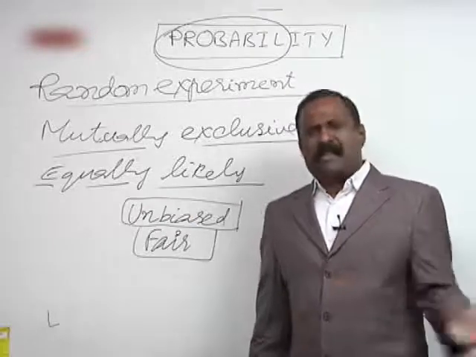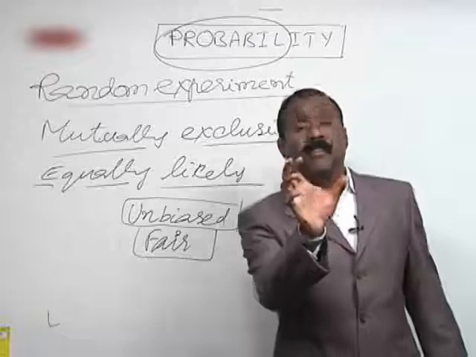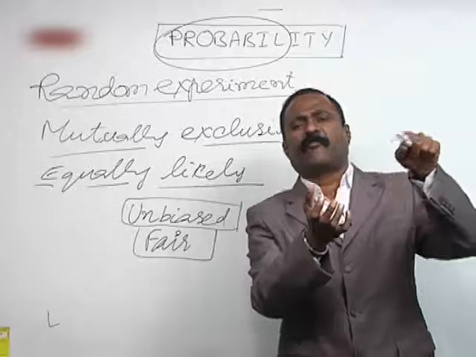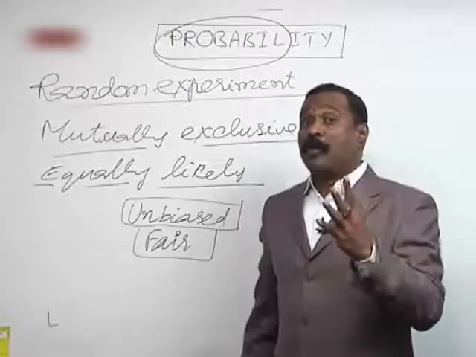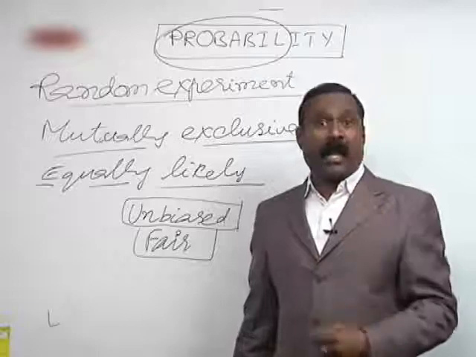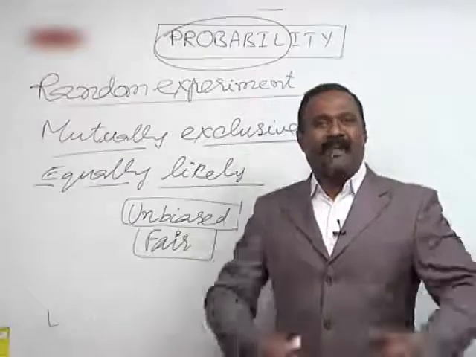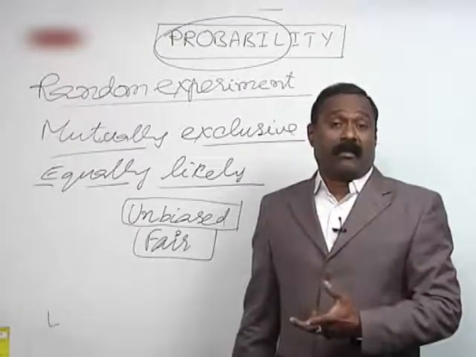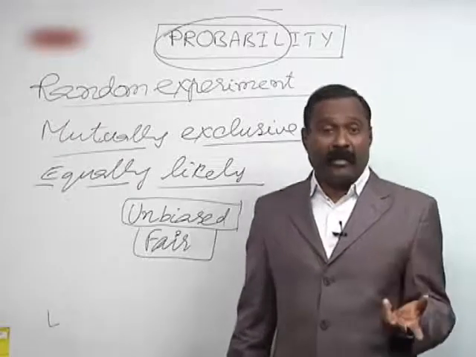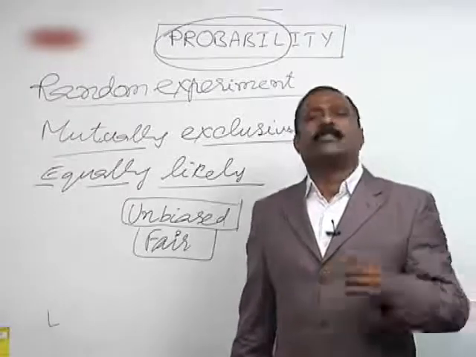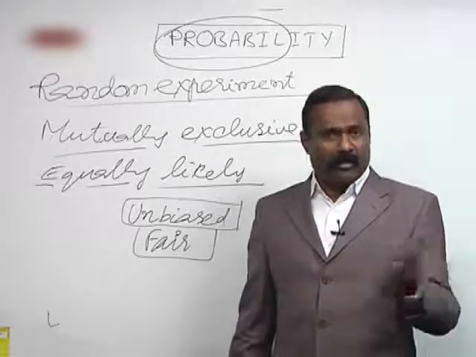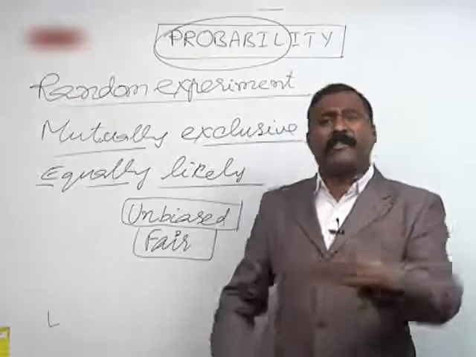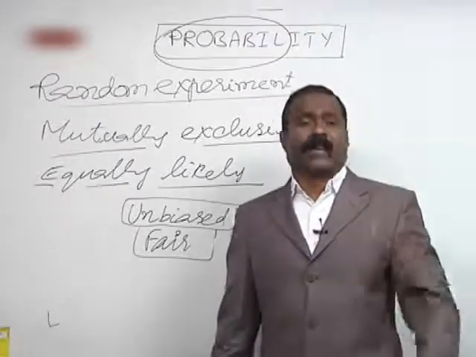You will understand better if I define the die like this: first face containing 1, second face containing 2, third face containing 3, and the 4th, 5th, and 6th faces each containing 4. I defined the die like this. Then in such a case, getting 1, getting 2, getting 3, getting 4 are not equally likely, because 4 is on 3 faces. There are more chances for 4 to occur when you conduct the experiment.